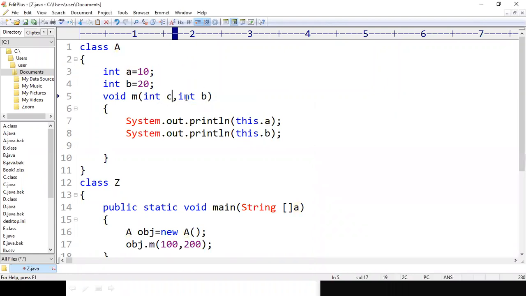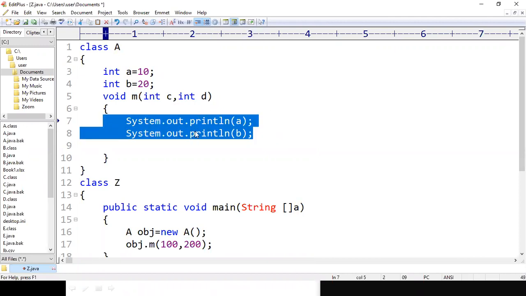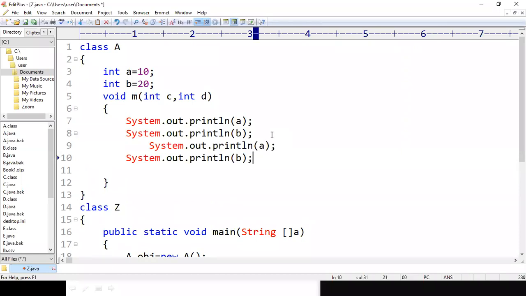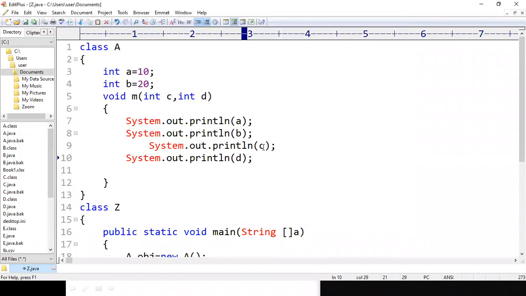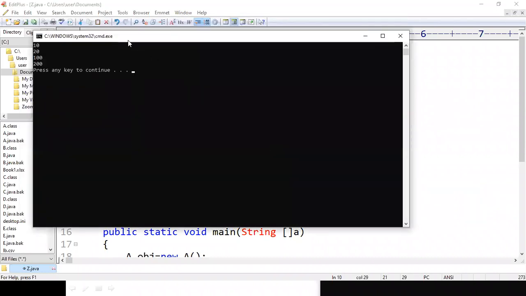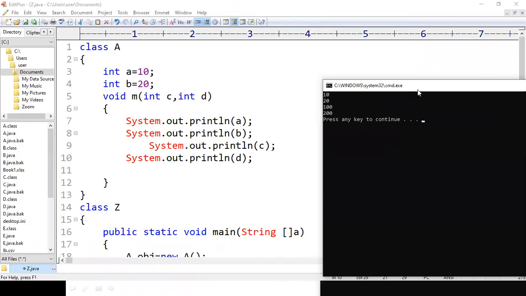For example, I have two more variables called int c and int d. Let us see what will happen if I want to print all these four values, where the parameter values are different from the instance variables. Save the code, compile and run the code. You can see here it has printed 10, 20, 100 and 200.